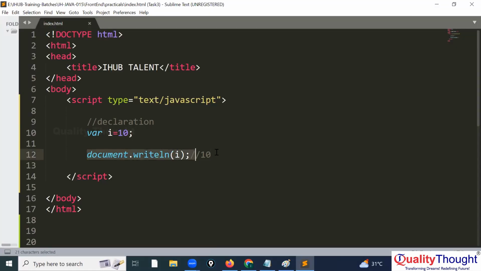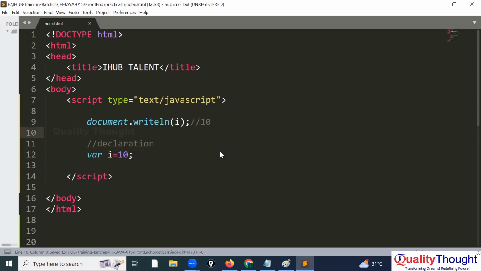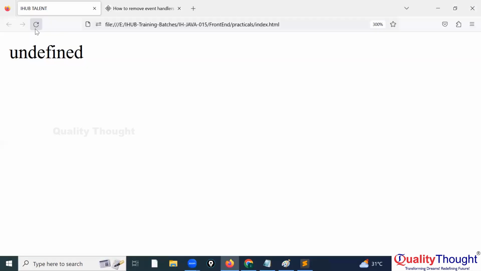Now what I'm going to do, I will remove this. I'm doing the declaration later, last. First using, save, refresh. What is coming? Undefined. The value is not available now. If a value is not available for the variable, what will the output be?